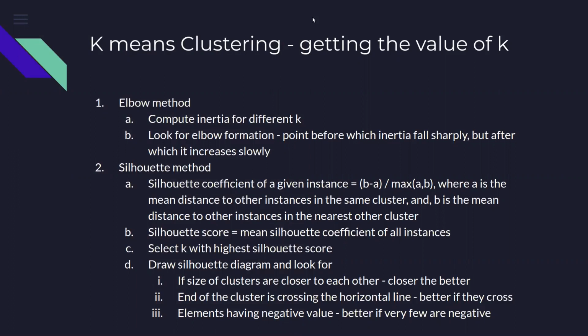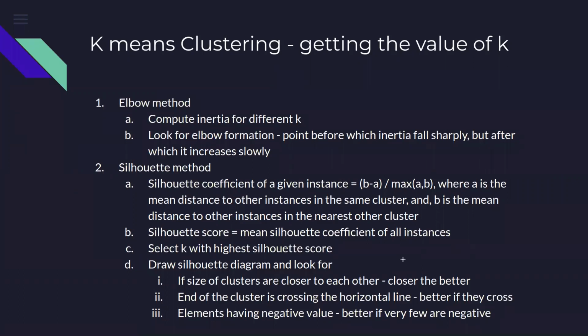The second measure of the cluster is the silhouette method, where we say that we should go beyond just seeing the distance between the centroid of the cluster and the elements of the cluster, and go one step further and see what the distance is between the observations belonging to one cluster and the observations belonging to the closest cluster to that one.